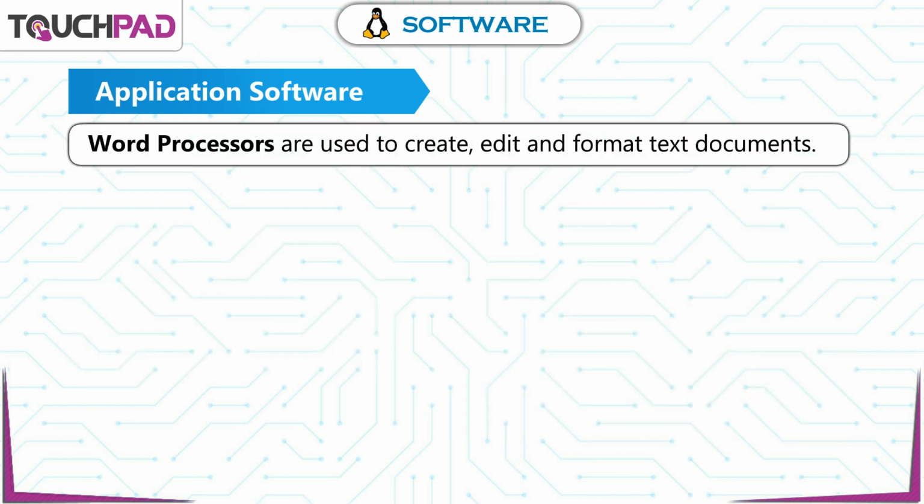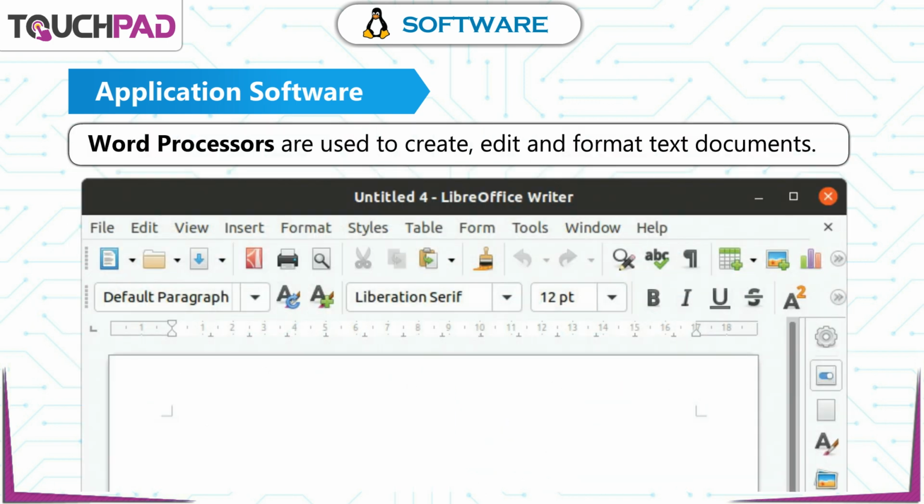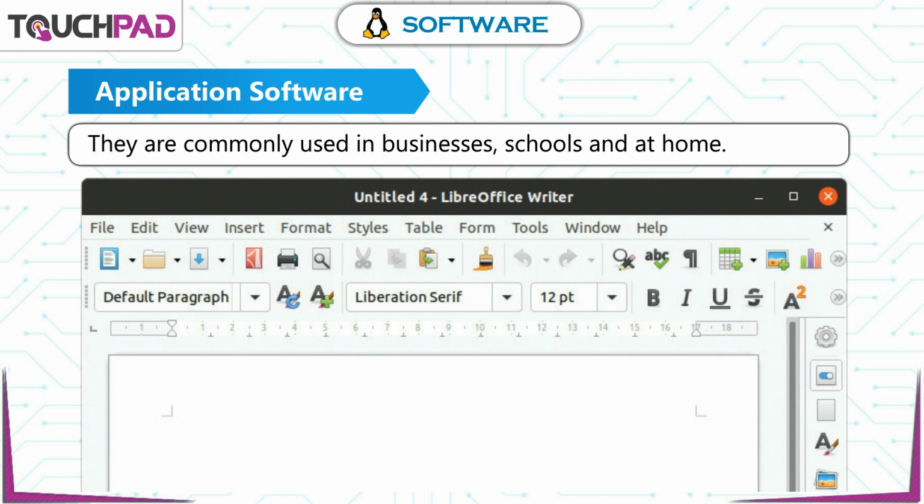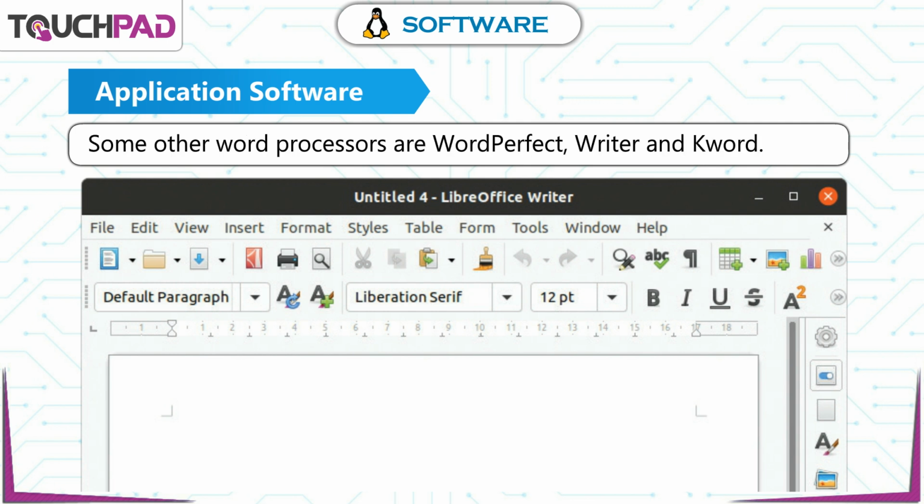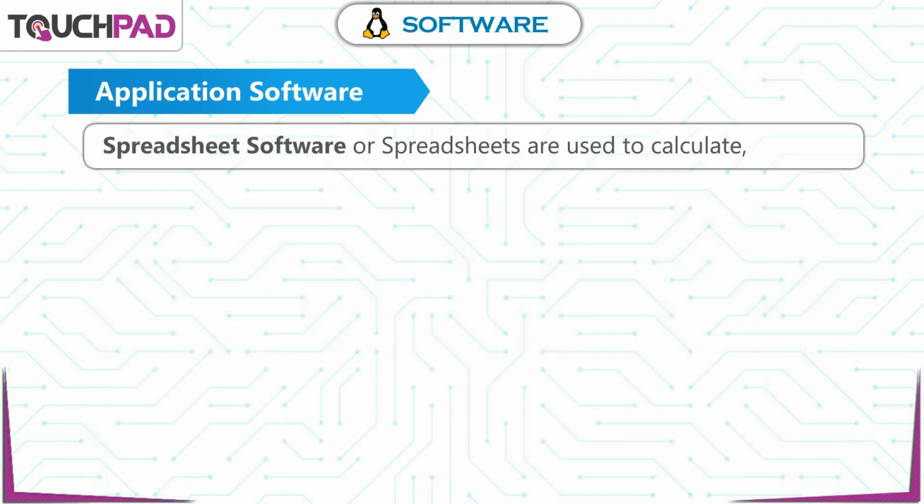These are: Word processors are used to create, edit, and format text documents. They are commonly used in businesses, schools, and at home. LibreOffice Writer is the most commonly used word processor. Some other word processors are WordPerfect, Writer, and KWord.